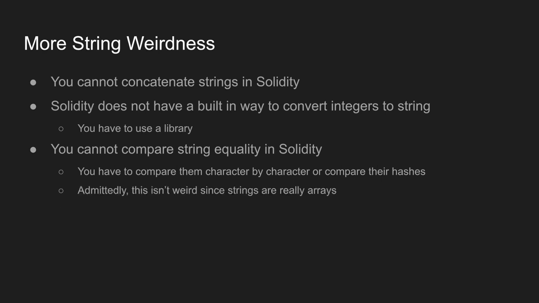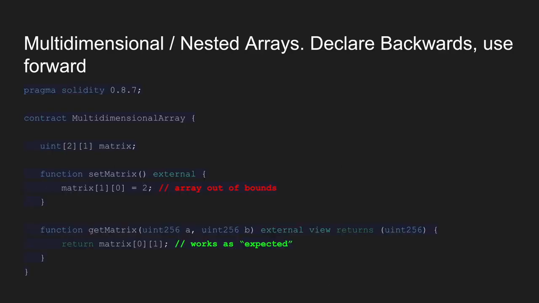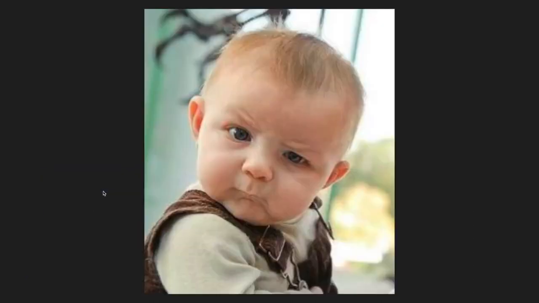And this actually makes sense because if you try to compare arrays with the double equal sign, that's kind of semantically ambiguous. Don't try to do that here. Let's talk about something really weird. Multidimensional arrays are declared backwards and used forwards. So the code you see here will actually result in an array out of bounds exception, because although the first index here has 2 units and this has 1 unit, over here you are accessing the 1th index of something that only has a 0 index in it. And so everything blows up. That's how I feel about it.